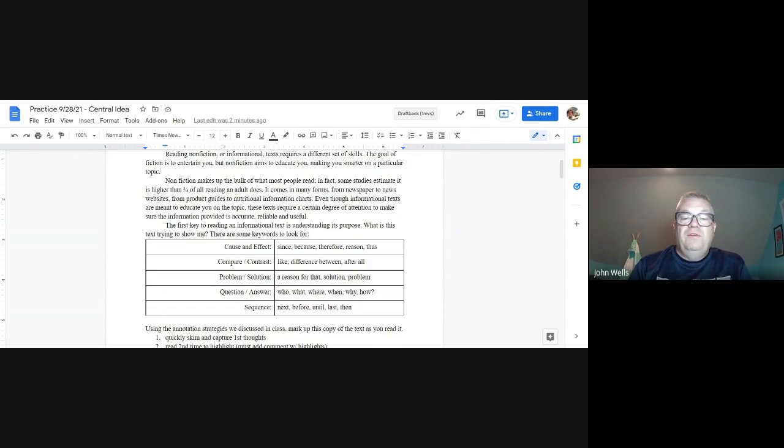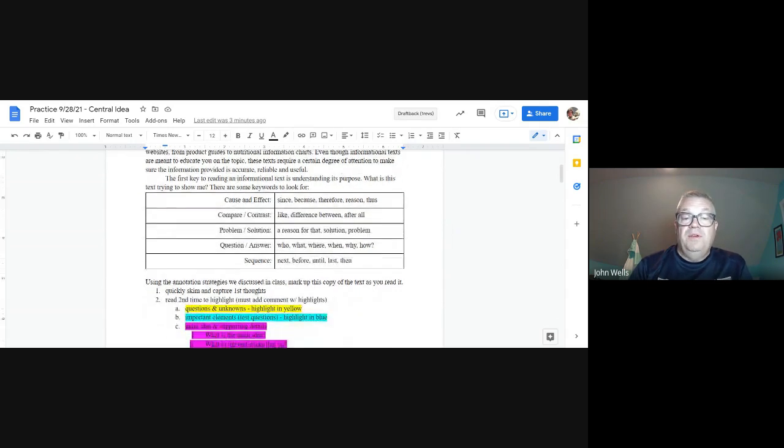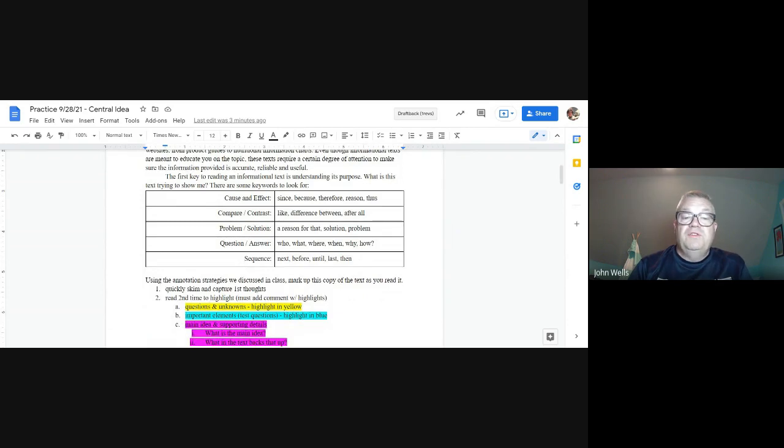One of the things that we also looked at is structure. How was it presented so that I understand its purpose? What was the purpose of this text? What were they trying to get across? What were they trying to accomplish? We do have some different structure things to look at here.